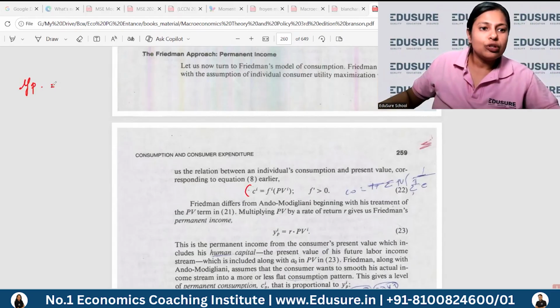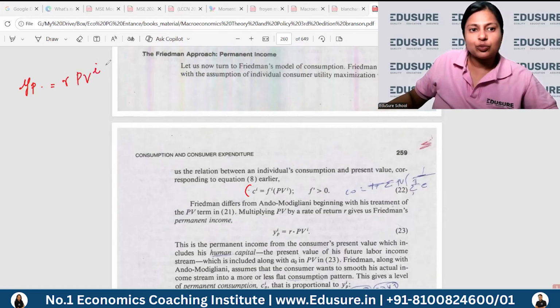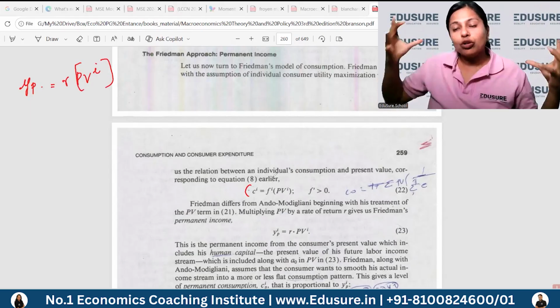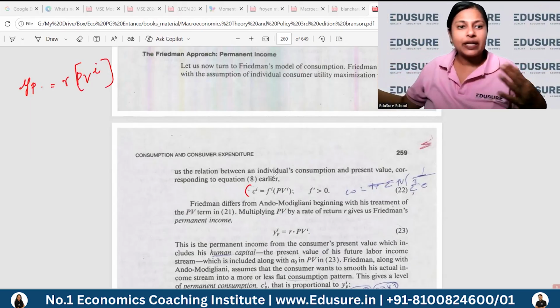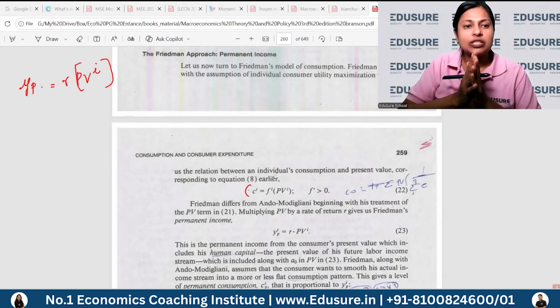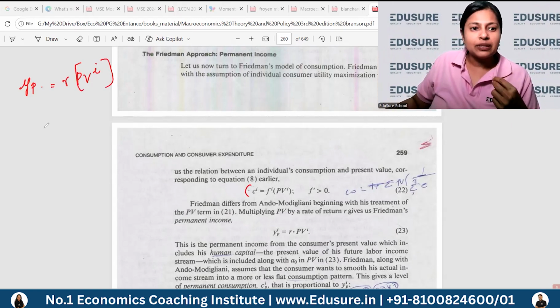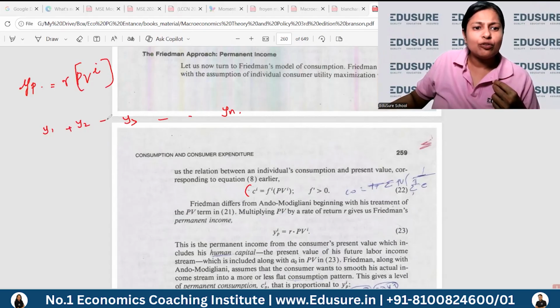So he said that permanent income is r, which is a rate of return, times the present value of that individual, the present value of assets. So the present value is what Modigliani had taken out. You add all the incomes across all the years and you take out the present value. That's the meaning of present value, right? Just like in investment, you take the present value of an asset. An asset gives some return in year 1, some return in year 2, some return in year 3, and so on till year n. Then you take out the present value of all these income streams, and what you get is the present value of an asset.